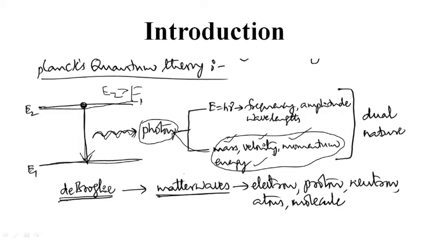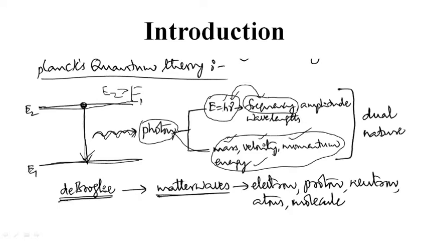At the same time, when the photon is in motion, according to Planck's quantum theory, the energy of that photon is given by E = h nu, where h is Planck's constant and nu is the frequency of the emitted radiation. This frequency is a very important characteristic parameter of a wave.